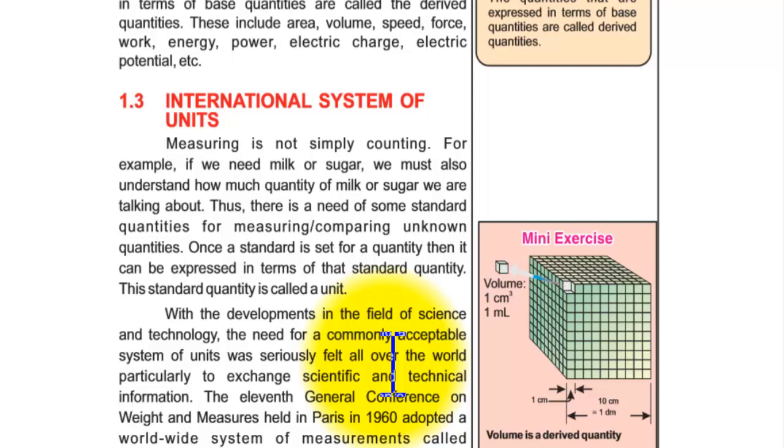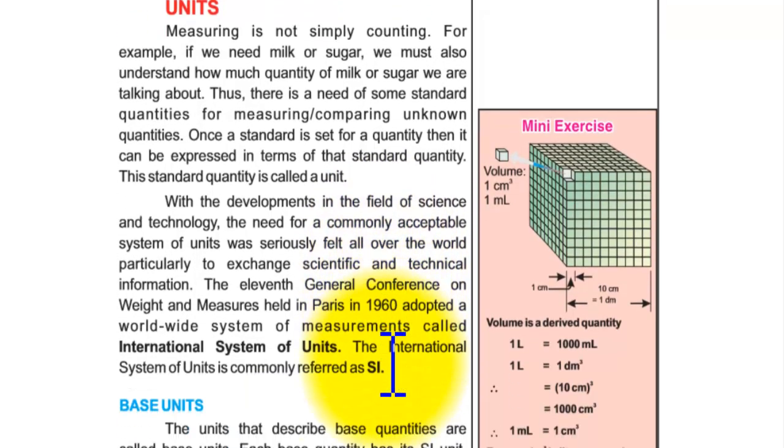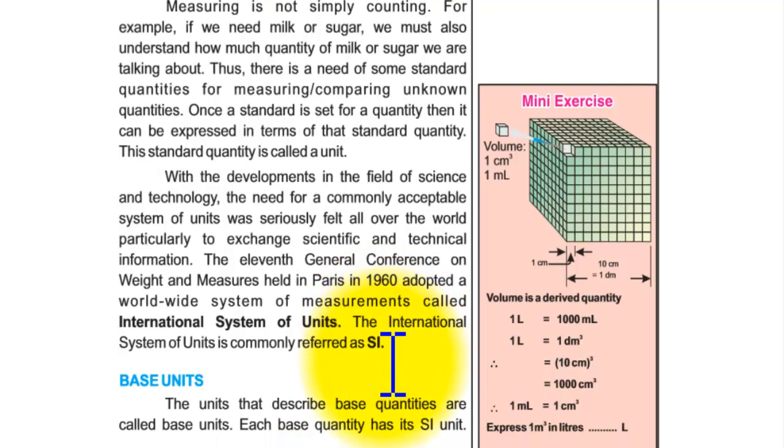and technology. The need of a commonly acceptable system of units was seriously felt all over the world, partially to exchange scientific and technical information. The 11th General Conference on Weights and Measures held in Paris in 1960 adopted a worldwide system of measurement called the International System of Units. The International System of Units is commonly referred to as SI.